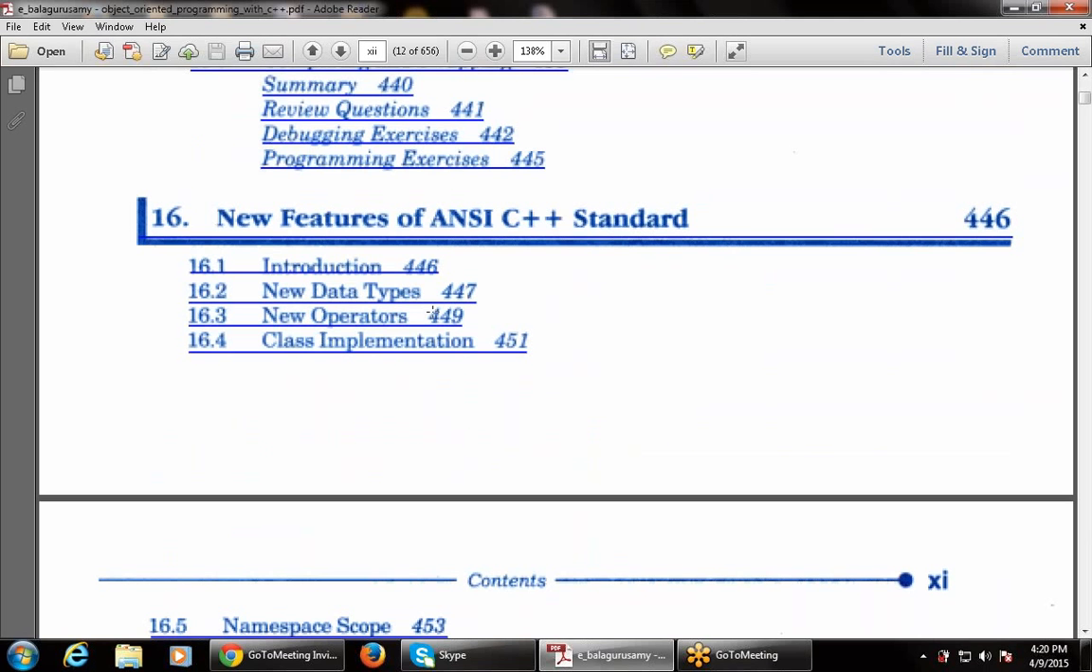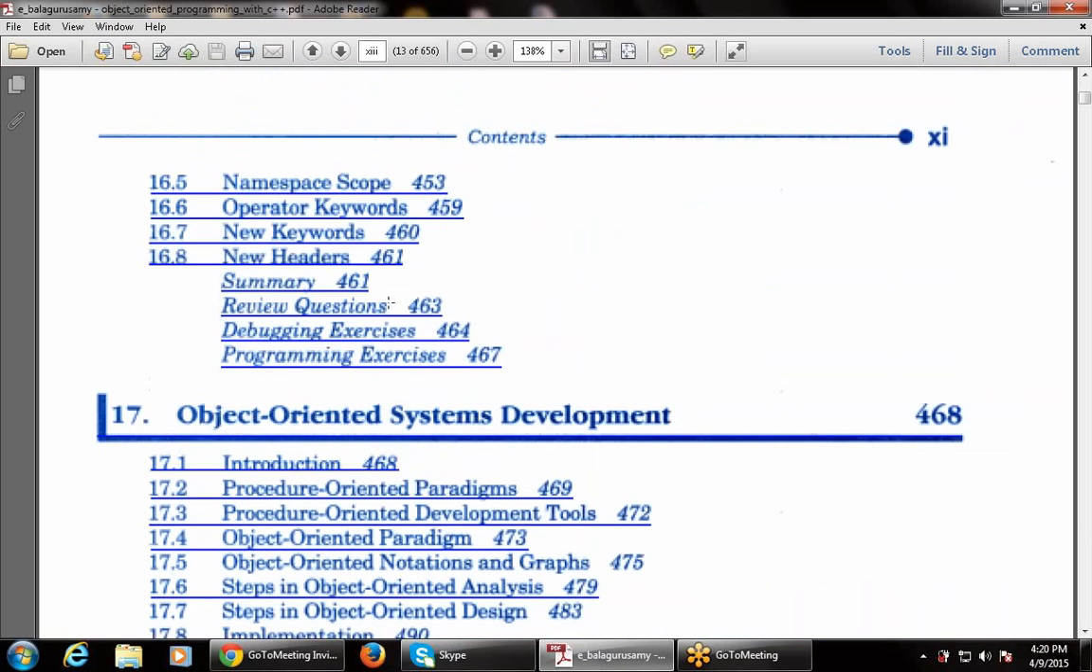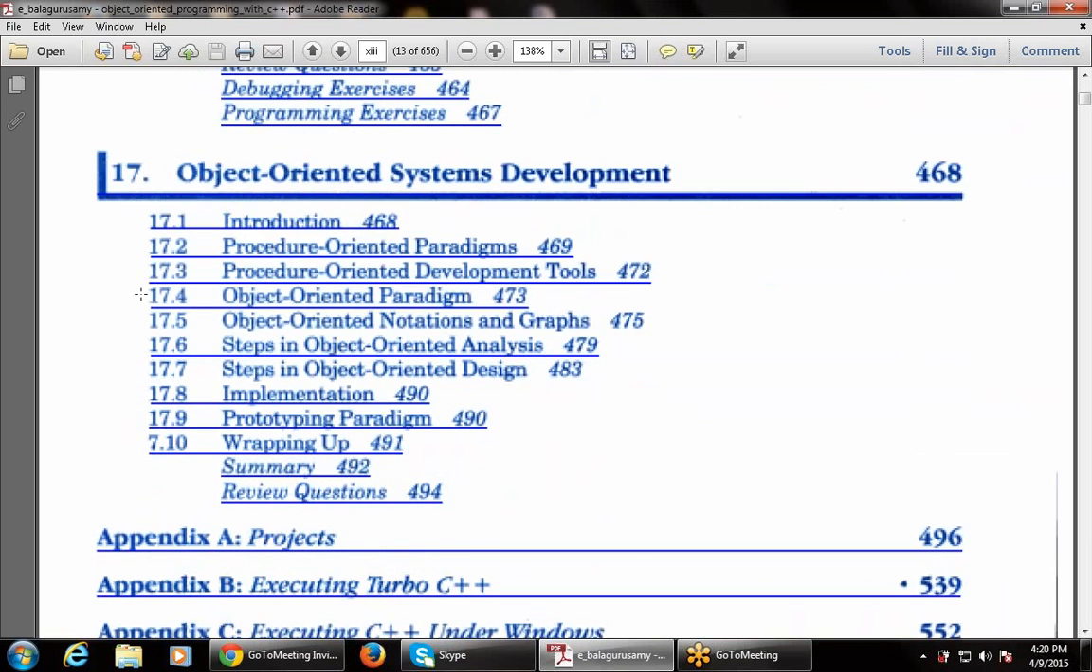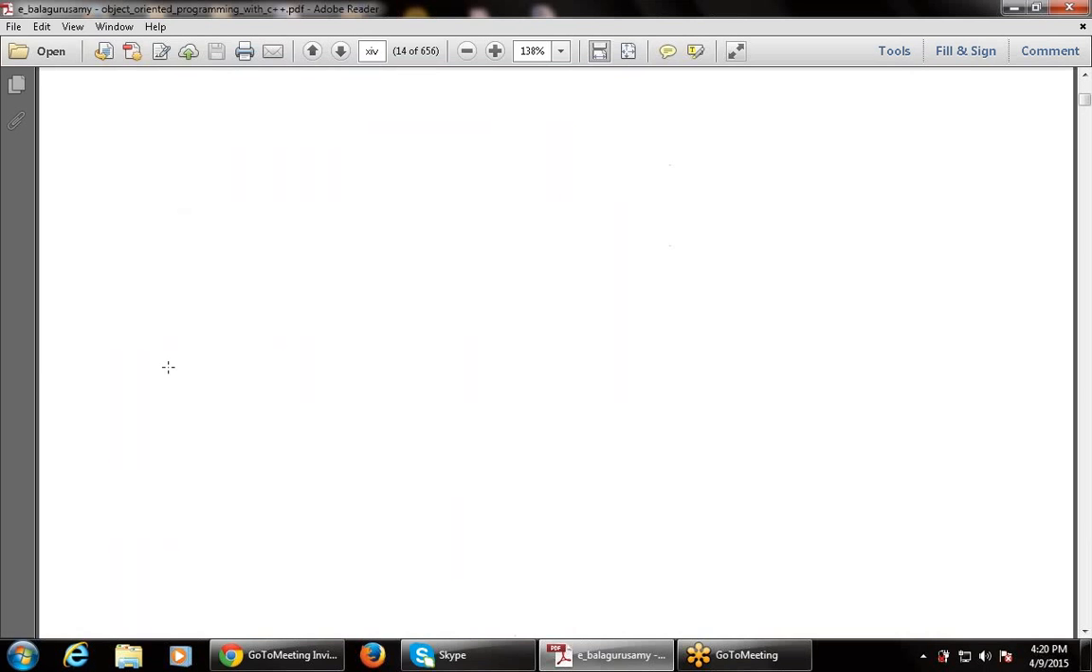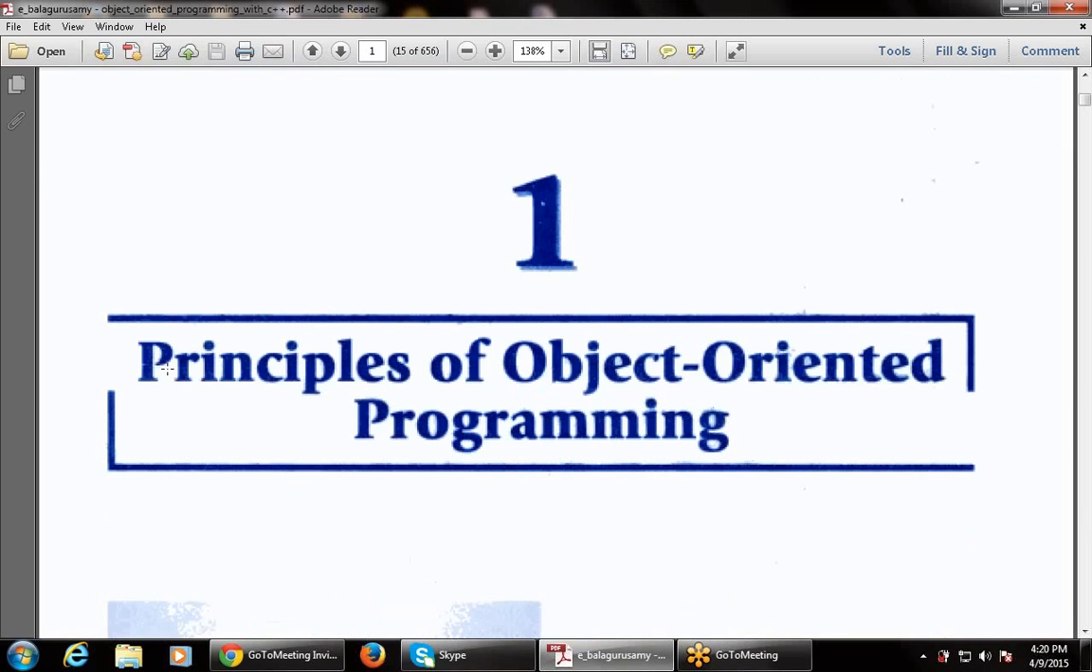Then manipulating strings, that is how to manipulate strings. Then new features of the ANSI C++ standard, that is what are the new features of the C++ standards. Then object-oriented systems development, and these are the various appendices.